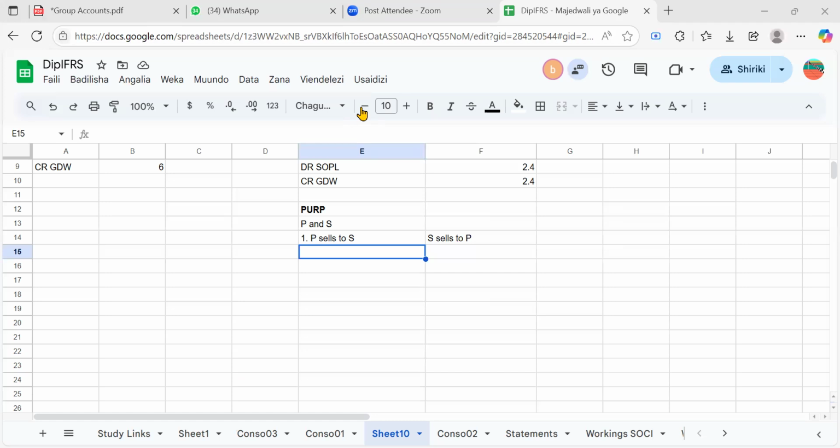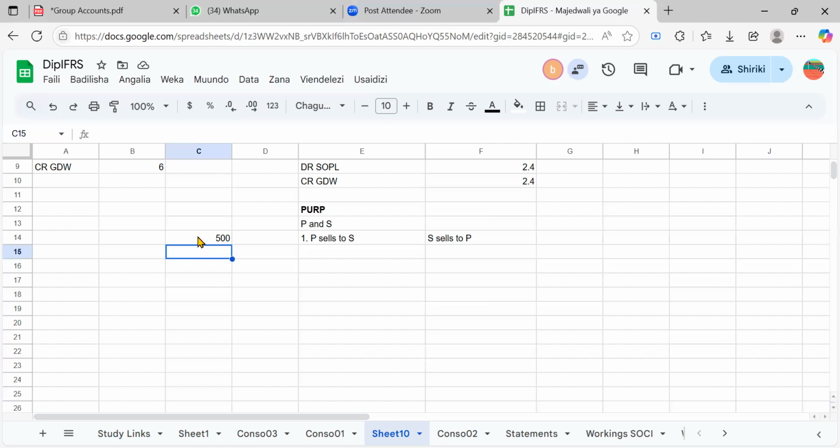So what we are trying to do is, since it is a provision for unrealized profit, first of all, there is a way of getting it. Of course, getting it is simple. Presume the parent sold goods to a subsidiary and had a profit of 500, right? But you are told that 40% of the goods are still with the subsidiary. So it means they are still not out of the group. You have to remove whatever profit is still in the group.